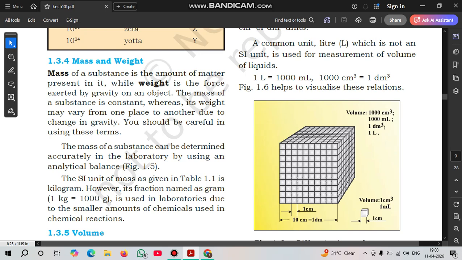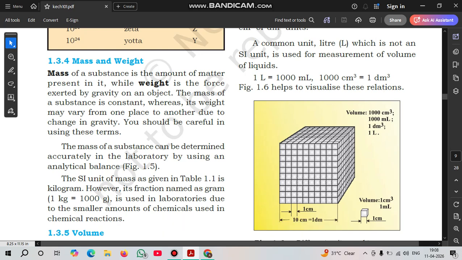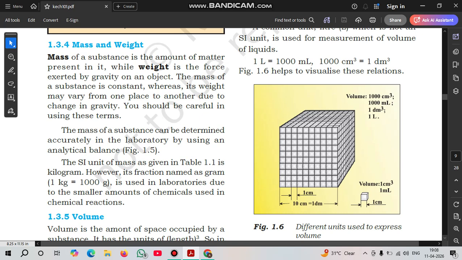The mass of a substance can be determined accurately in the laboratory by using an analytical balance. The SI unit of mass is given in table 1.1: kilogram. However, the fractional name is gram. 1 kg equals 1000 grams, which is used in laboratories due to the smaller amounts of chemicals used in chemical reactions.